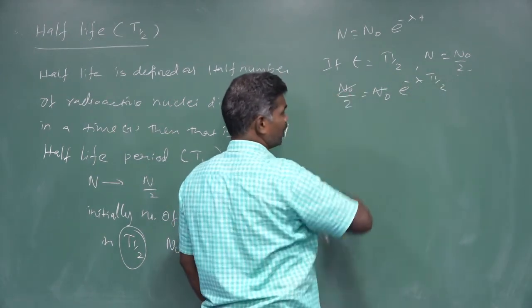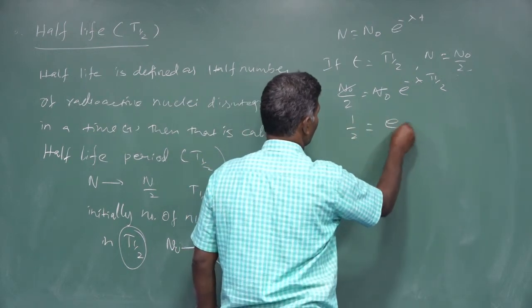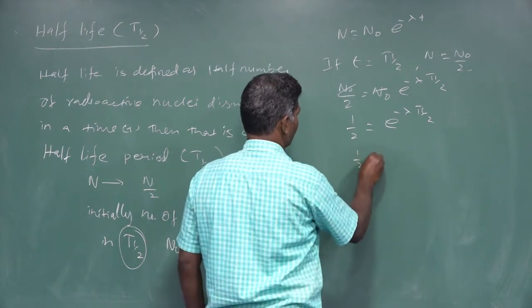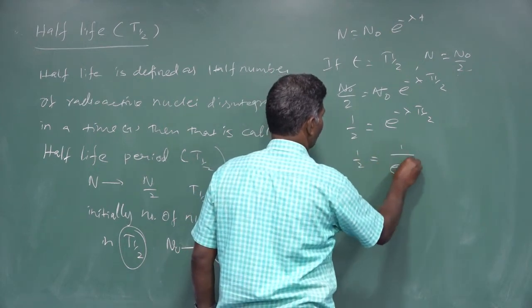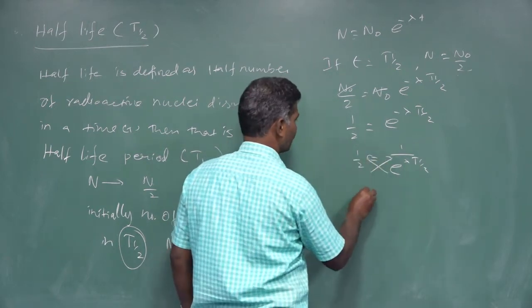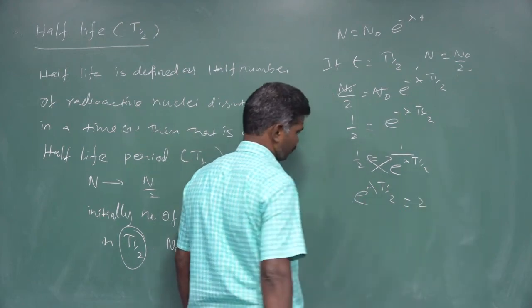Then we simplify: n naught and n naught cancel, so 1 by 2 is equal to e to the power minus lambda T of, which is 1 divided by e to the power lambda T of. Cross multiplying, we get e to the power lambda T of equal to 2.